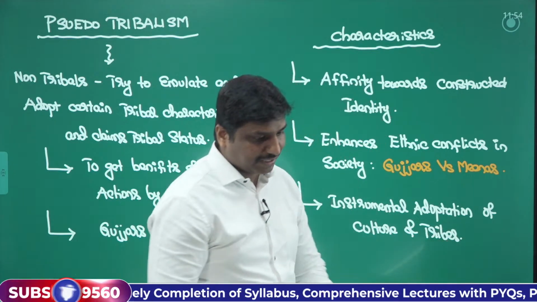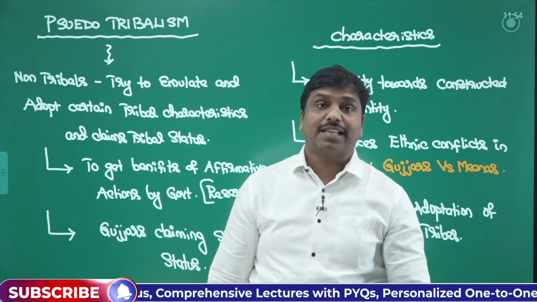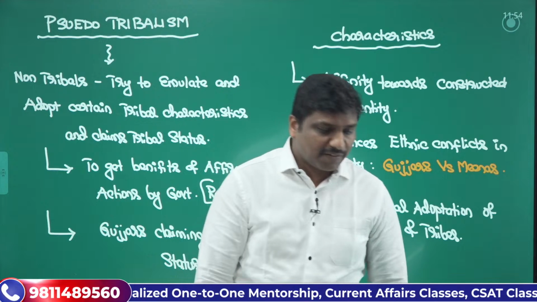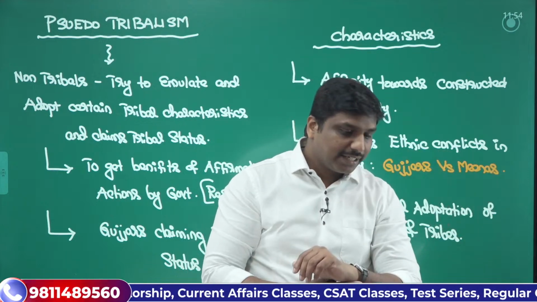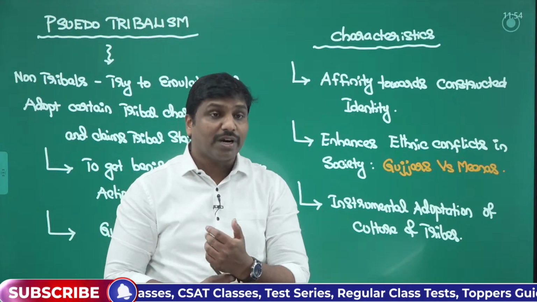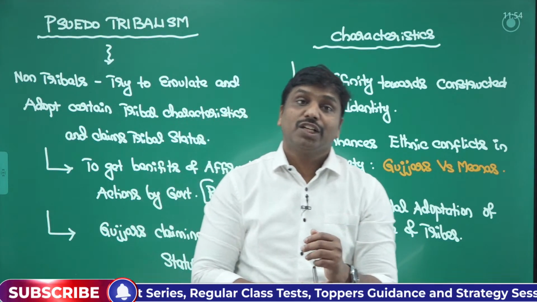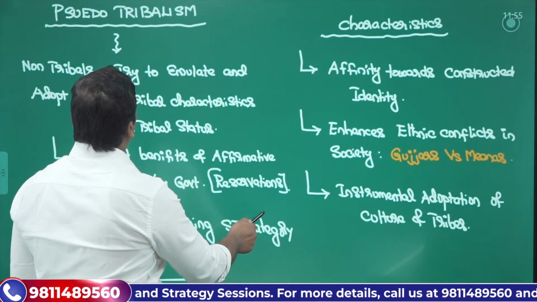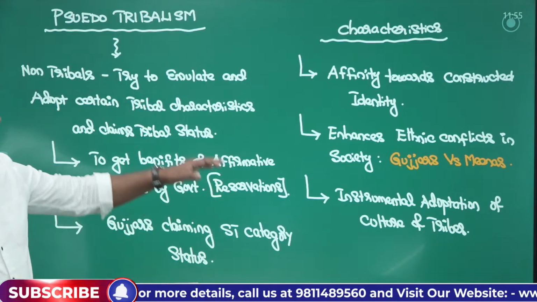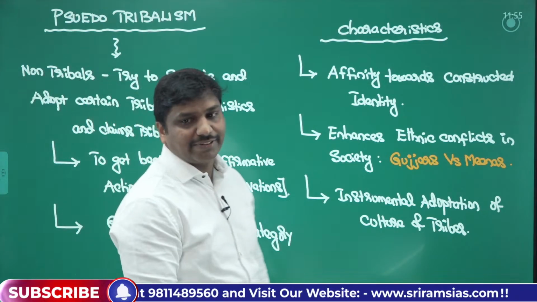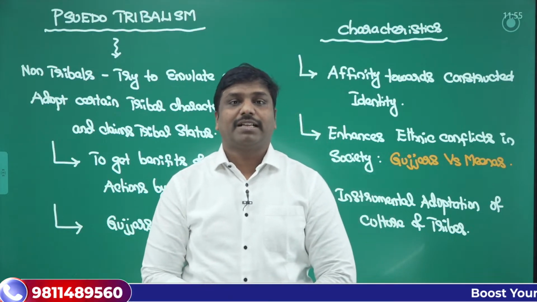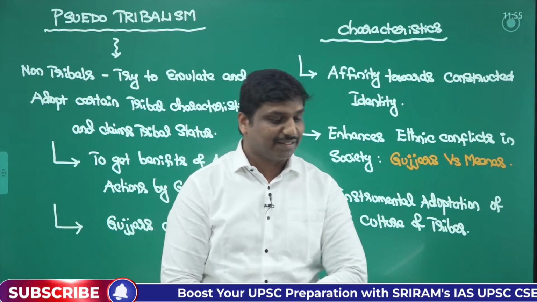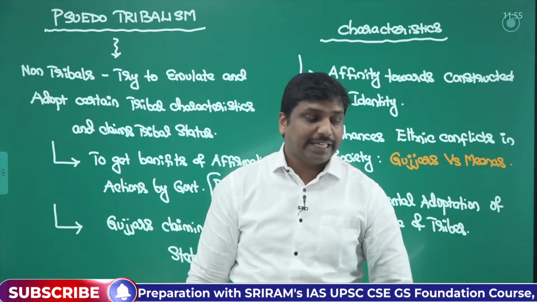This would be one important thing. These are some of the basic characteristics or points that you can pitch. Adapted identity will be there, constructed identity will be there, and they won't have any kind of shared or common ancestry. Rather, they will have this kind of affinity and they will climb the tribal category status. Like that you can make up some of the points and just conclude the answer.